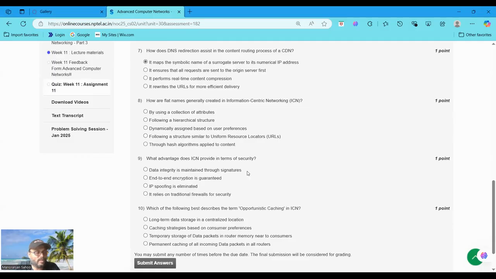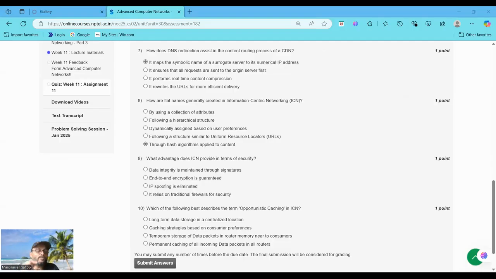Now moving to question number 8. How are flat names generally created in an information centric network? Through the hash algorithm applied to the content. Option E. Now see one by one. Flat names in ICN are unstructured identifiers, typically a single value.